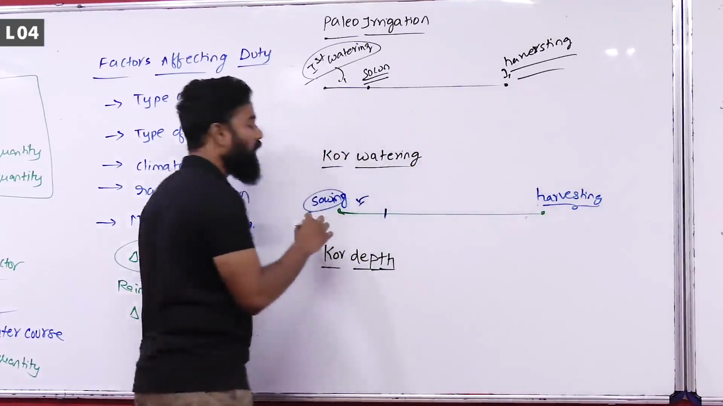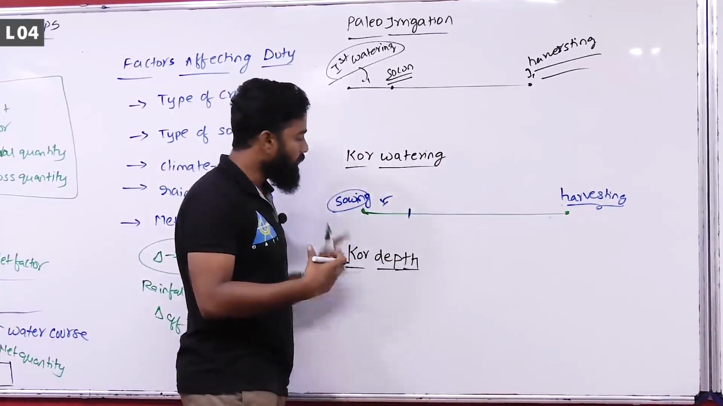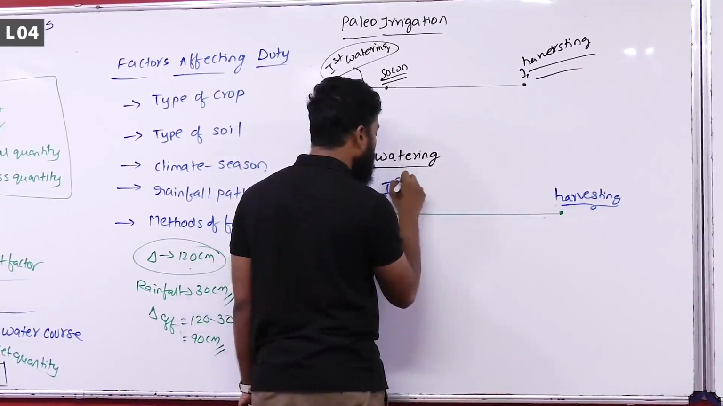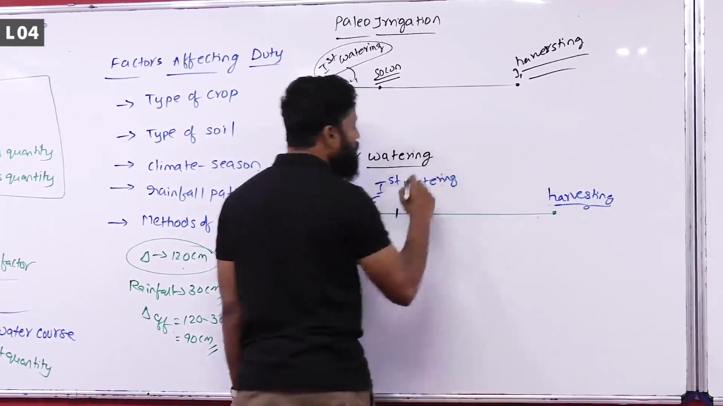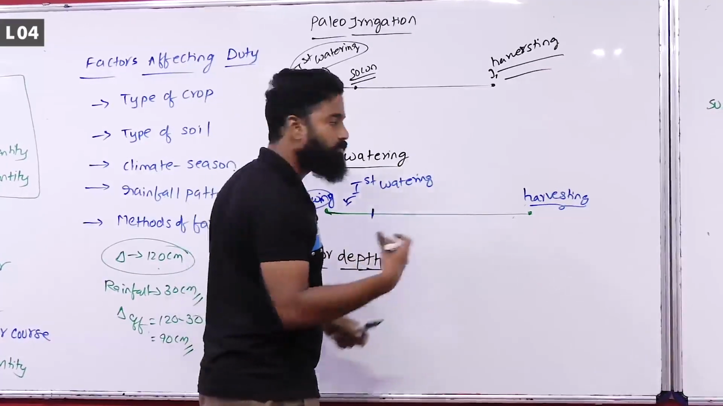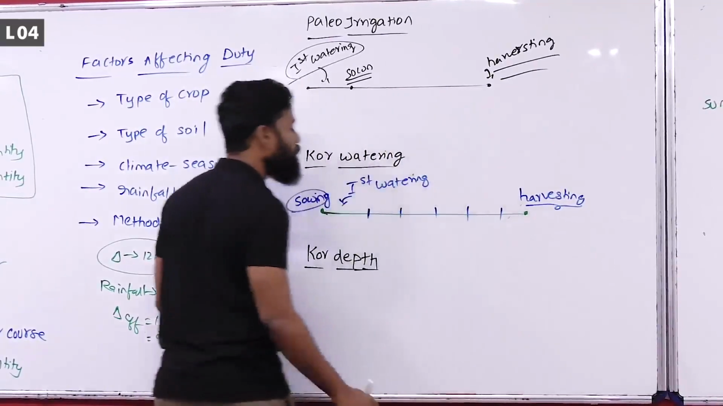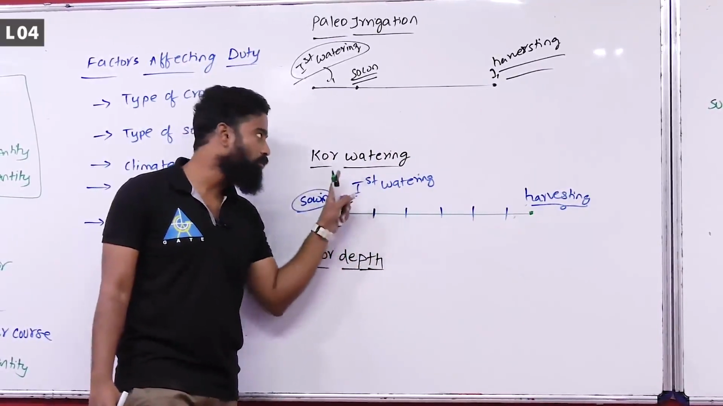The first watering after some amount of growth of the crop, or the first watering that is done after sowing the seeds, is considered as core watering. Generally, more amount of water is required over here, and after that water is supplied at regular intervals to the field. Initially more amount of water is required and you are providing more amount of water.